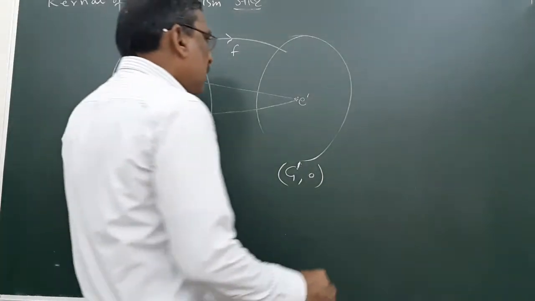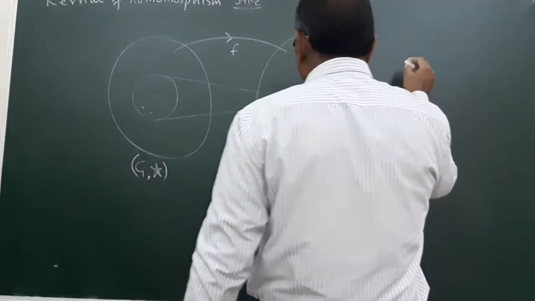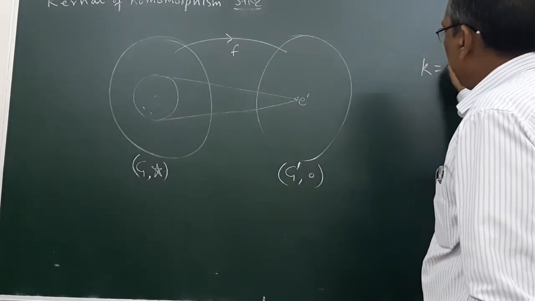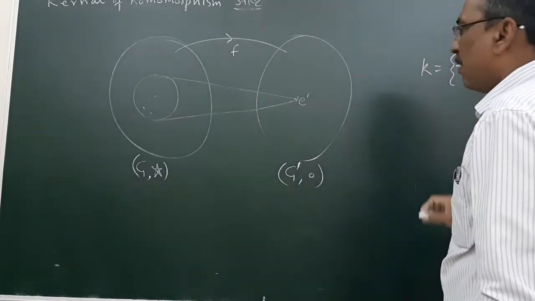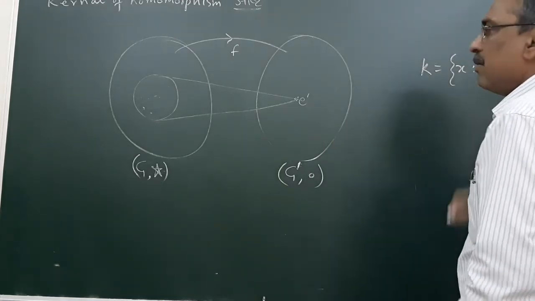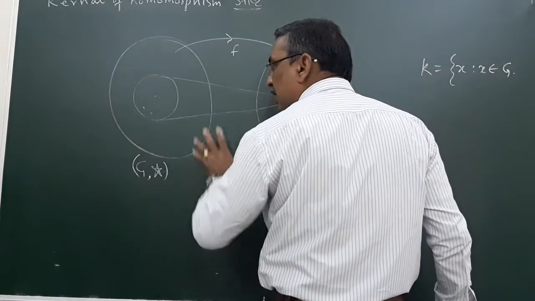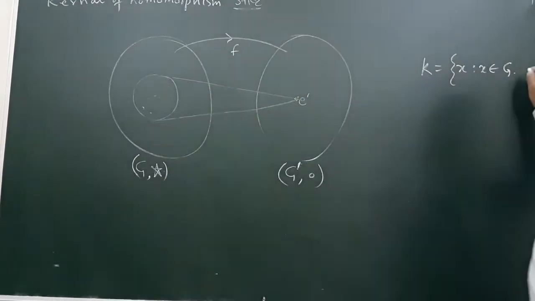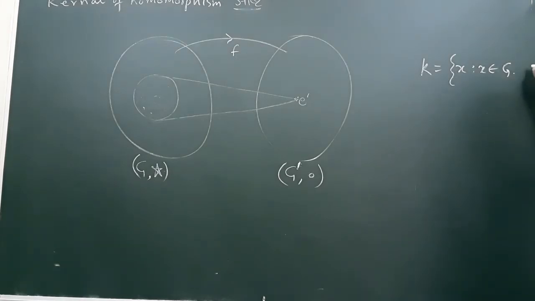Kernel is a set, say K is the kernel, elements of K are x such that x belongs to G, all those elements which belong to the set G and having the image f(x) equal to the identity of this second group.